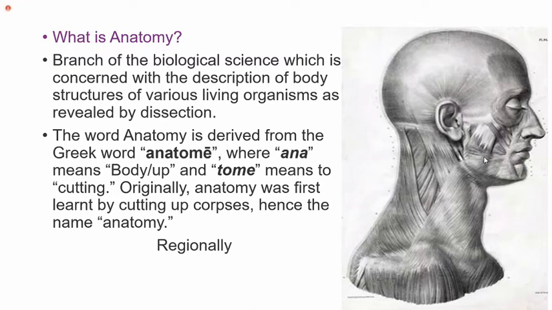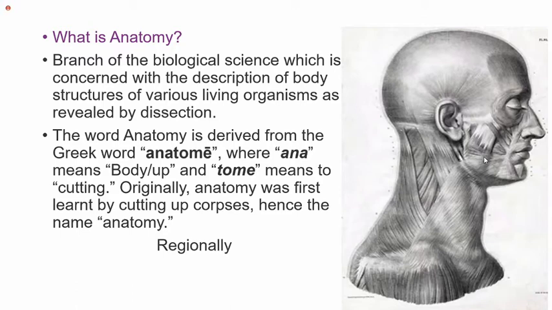Now, anatomy can be studied for the whole body, but at a time it is not possible to study the whole body. So to study it categorically, we have divided it regionally.